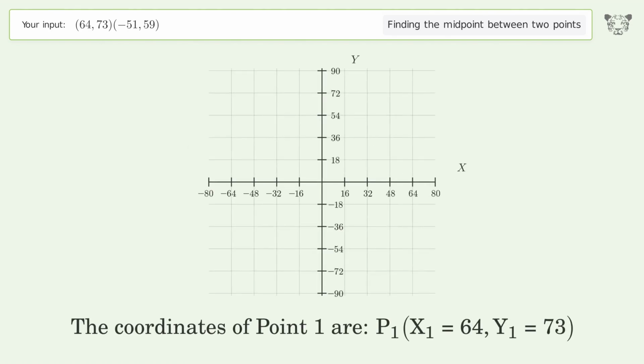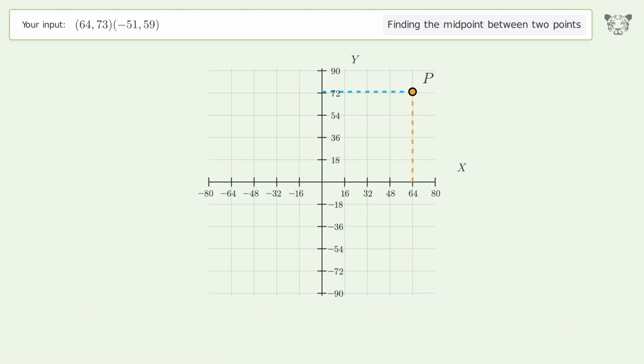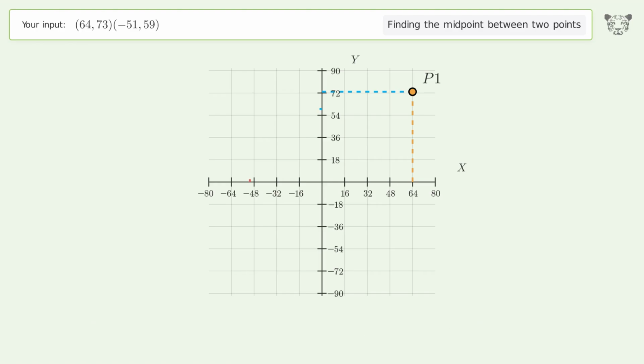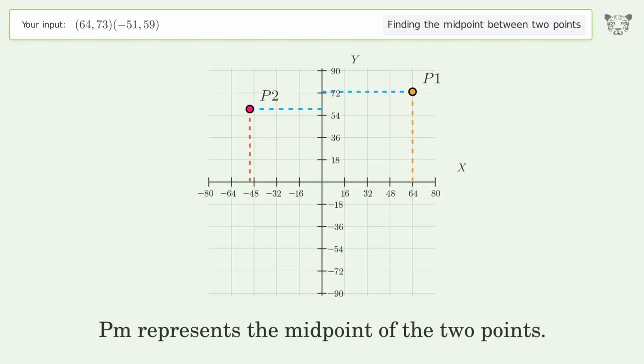The coordinates of point 1 are x1 equals 64, y1 equals 73. The coordinates of point 2 are x2 equals negative 51, y2 equals 59. PM represents the midpoint of the 2 points.